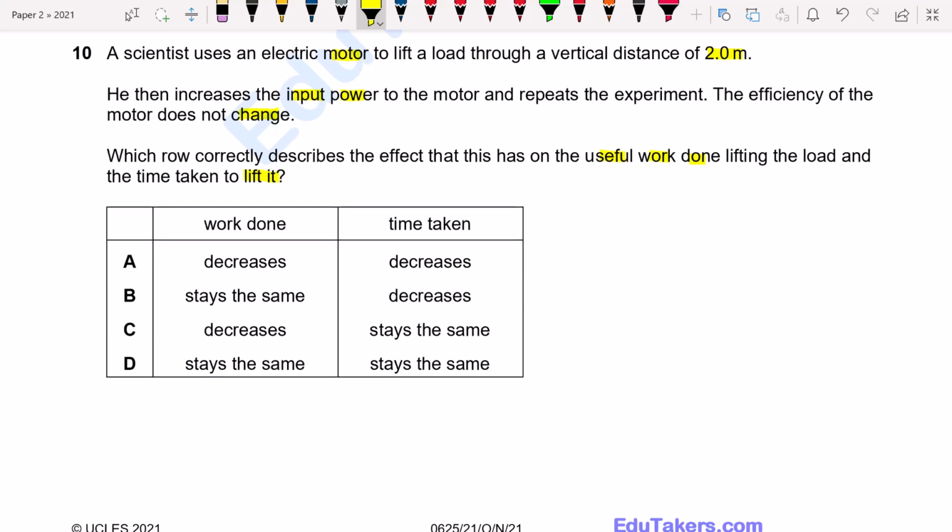taken to lift it? First of all, here the efficiency does not change. Efficiency is the ratio of output power to the input power. As the efficiency remains the same, the useful work done will be the same. I write here: efficiency is equal to useful output energy or output power divided by input power.